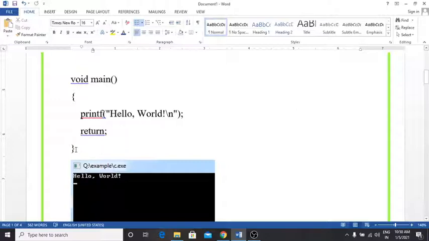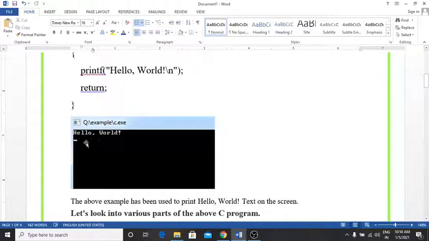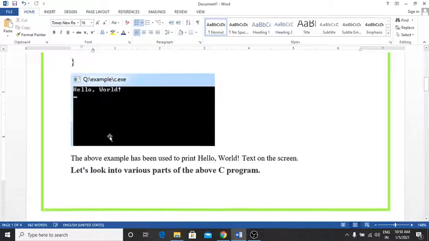Opening curly brace, closing curly brace. Within that pair of curly braces, we print the message with the printf statement. Printf, opening bracket, double quotation mark, hello world, double quotation mark complete, bracket complete, semicolon, and return, and closing the curly brace. When we run that program, it will show the output like that: hello world. The above example prints the hello world text on your screen.